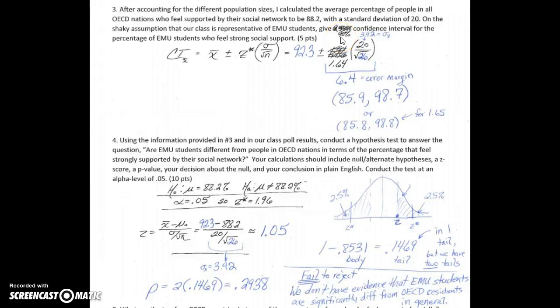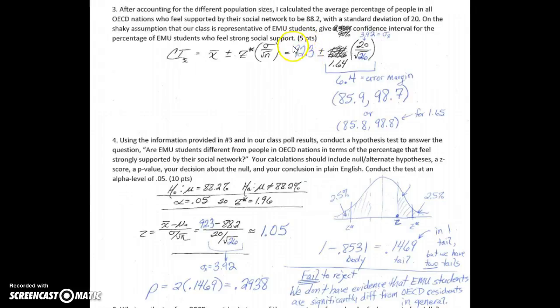So we're now taking a sample. We want to know about EMU students in general. That's the population we're now concerned with, and our sample mean is our class average, which was 92.3%. And you may wonder, well, how's that an average? Well, everyone had a value 0 to 1. 0 if you didn't feel supported, 1 if you did. And we really took the average of all those zeros and ones, and ours was 0.923 or 92.3%.